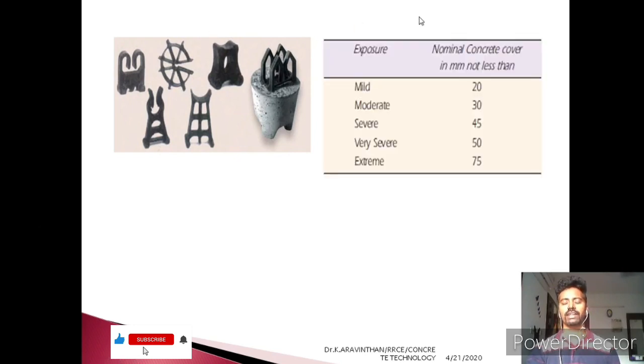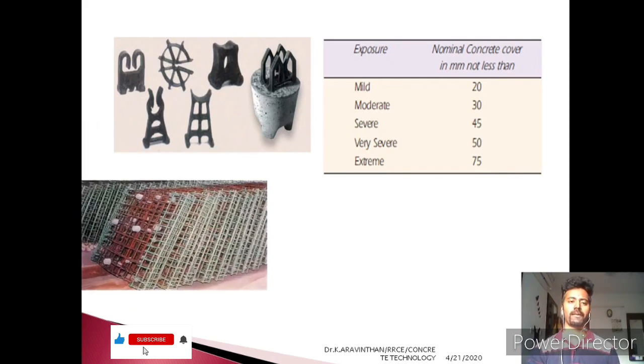Also, the Indian Standard Codes suggest the following depth of cover. There are 5 types of environment, from mild to extreme. According to the environment, you provide the depth of cover. If it is a mild environment, a 20 mm cover is required, and if it is an extreme environment, the structure has to have a 75 mm cover.